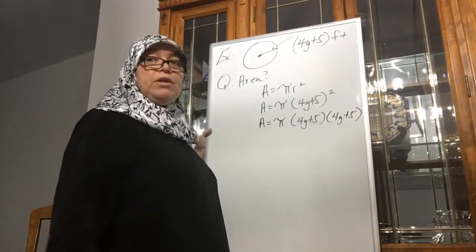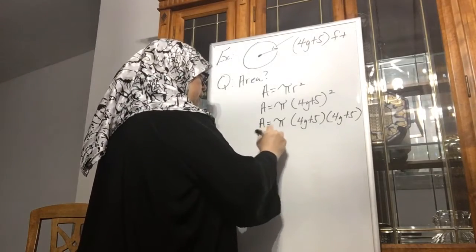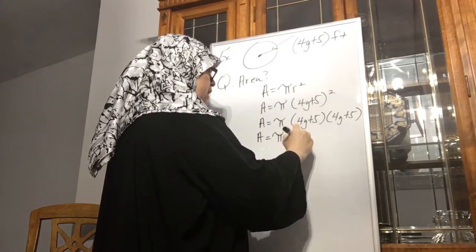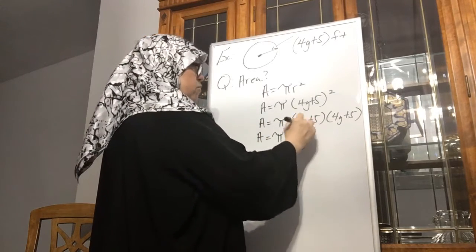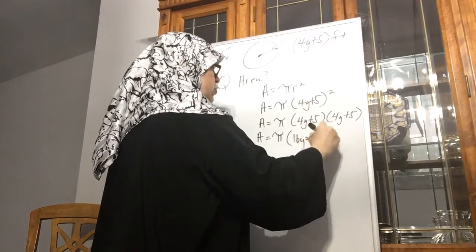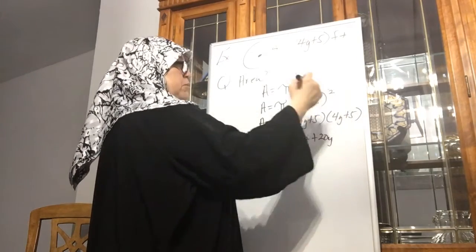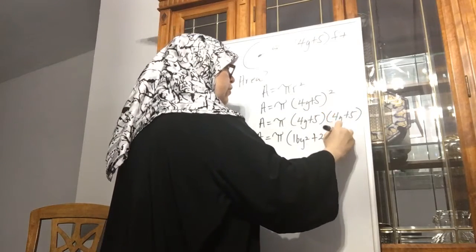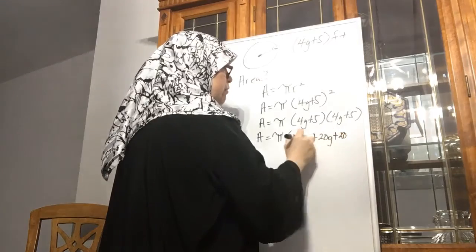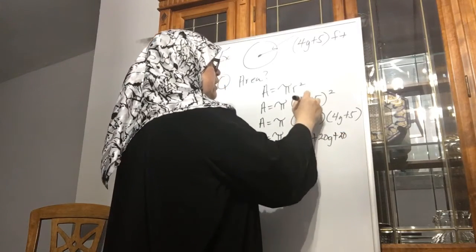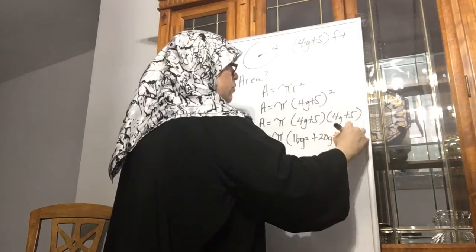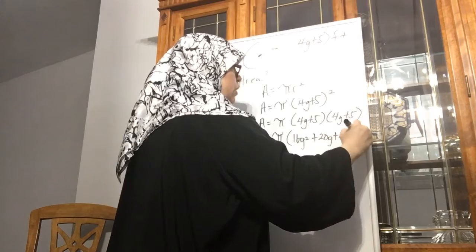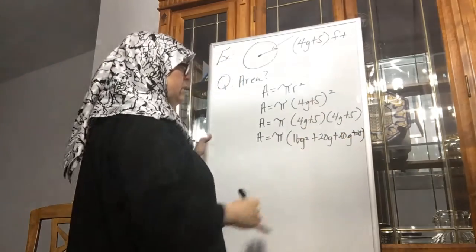Go ahead and do the FOIL method, guys. So area is equal to pi, and then you got 4g times 4g. It's 16g squared. 4g times 5, plus 20g. And right here, 5 times 4g, another 20g. I just remembered we're using the variable g, and I think I just turned it into a y. So 20g, sorry about that. And then plus 5 times plus 5, plus 25. And I know I squeezed it in a little bit.